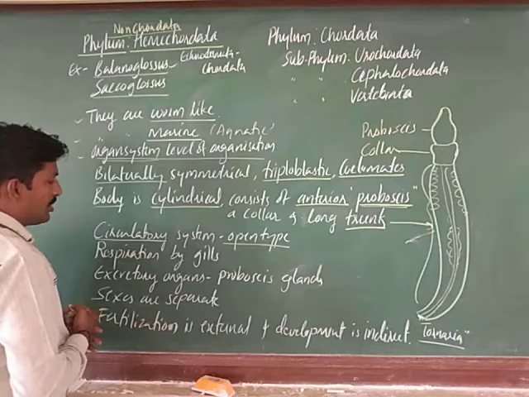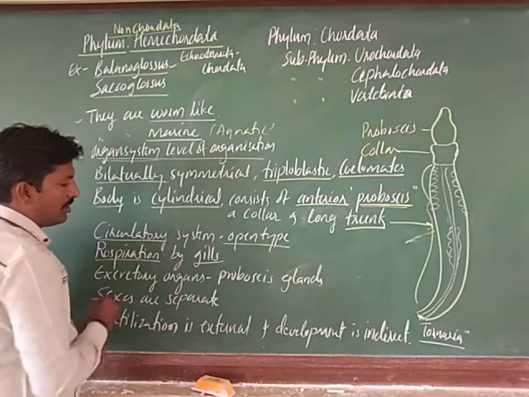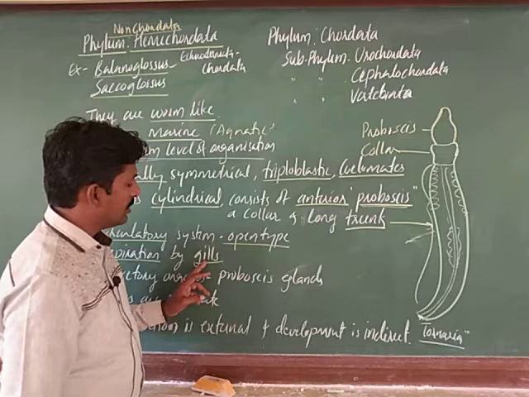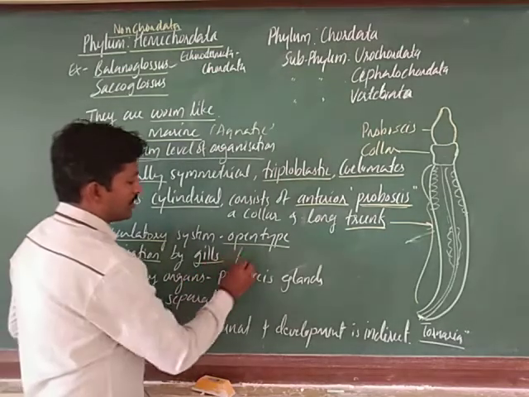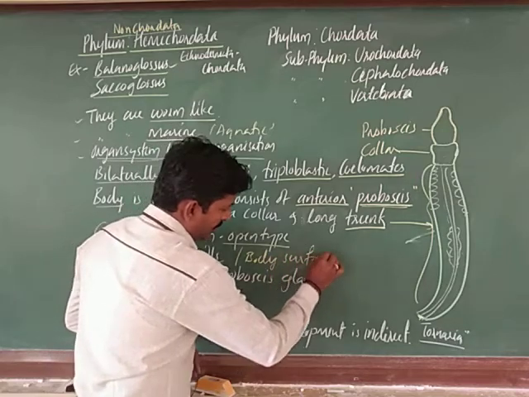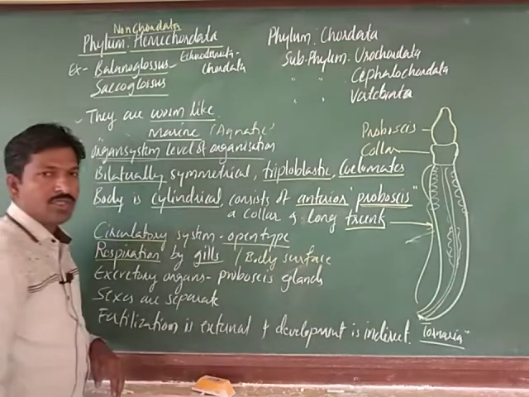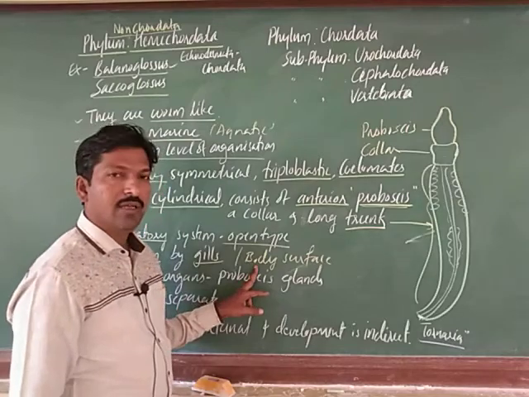And next, respiration by gills. So, this is also one of the important features: respiration is conducted by gills, right. Or sometimes through the body surface, respiration is either by gills or by the body surface.